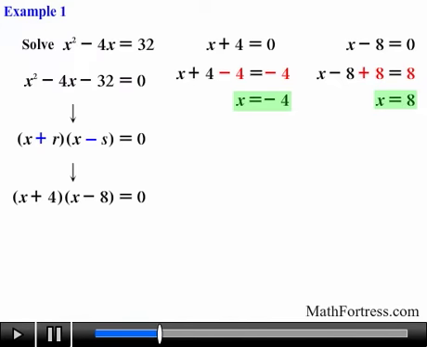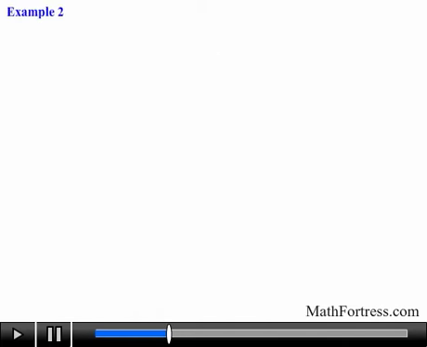Keep in mind that the first step is to always write the quadratic equation in standard form. And make sure you set one side of the equation equal to 0 before you attempt to factor the expression. Also keep in mind that this first step is not always completed for you. The problem might require some initial manipulation before factoring. With this in mind, let's go ahead and try the next problem.